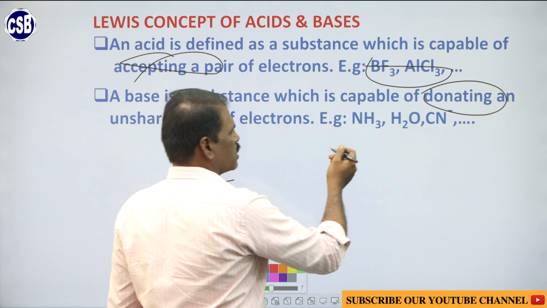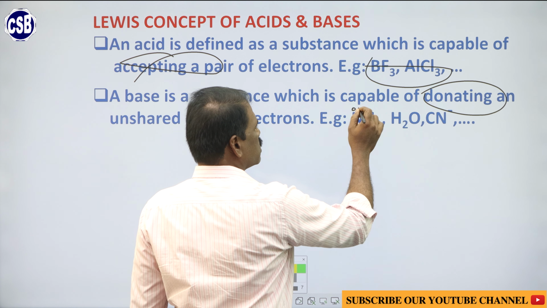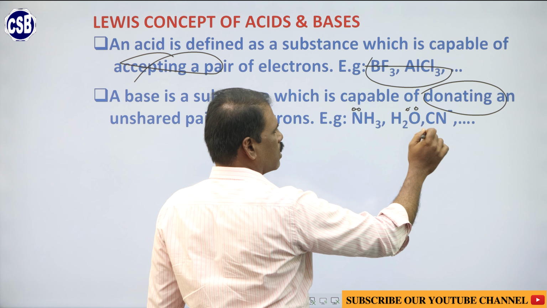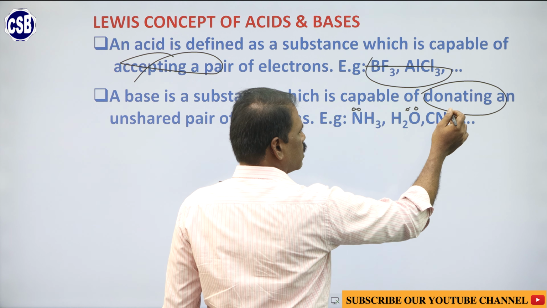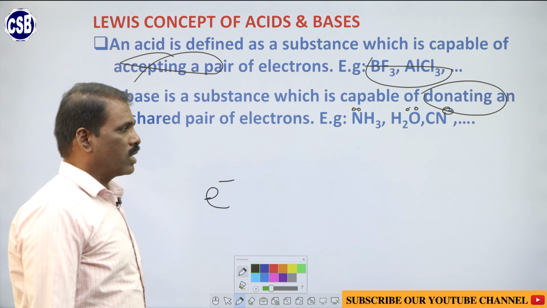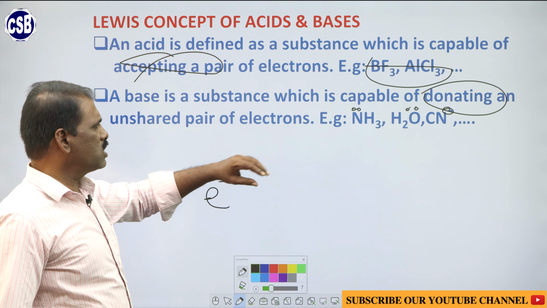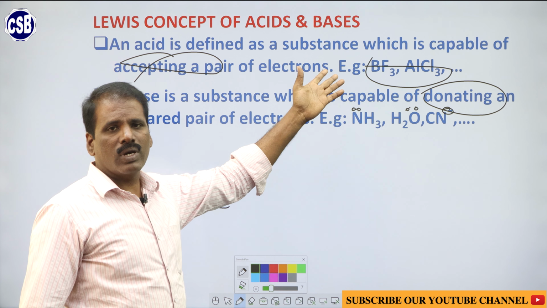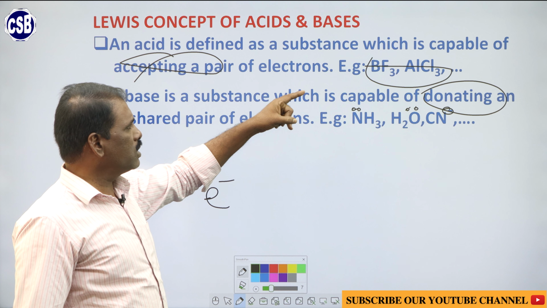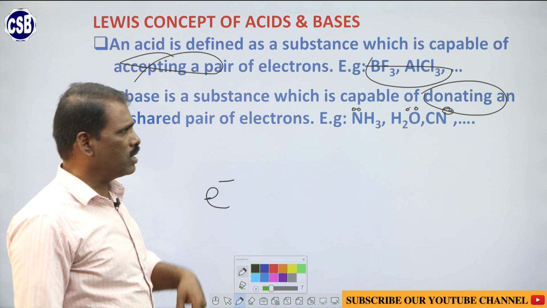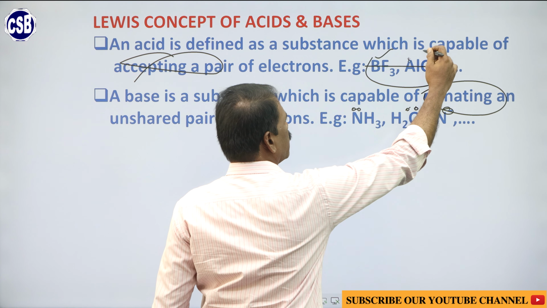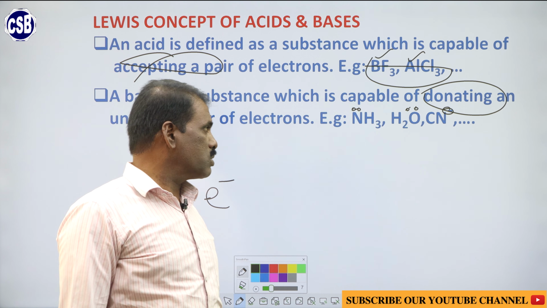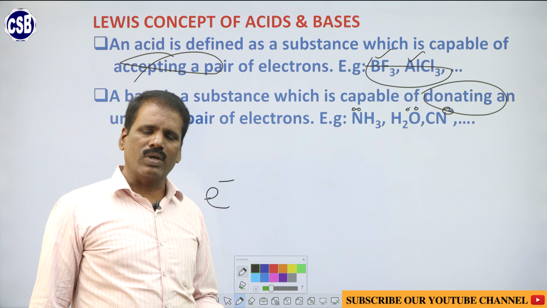See here, these are the examples in which nitrogen always possesses a lone pair of electrons. In H2O, oxygen will always possess a lone pair of electrons. In cyanide, CN minus, there is a pair of electrons. So all these substances have an excess of electrons, they have the tendency to donate the pair of electrons to an acid. Here BF3 and AlCl3, both boron as well as aluminum are electron deficient atoms, so they readily accept a pair of electrons.